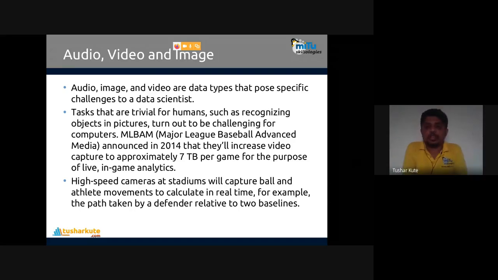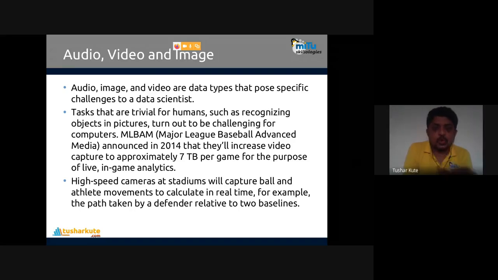High-speed cameras at the stadium will capture the ball and athlete movement to calculate in real time, for example, the path taken by a defender relative to the baselines. In cricket also, you may have seen that multiple image processing technologies are used. They are actually using machine learning, not just image processing.